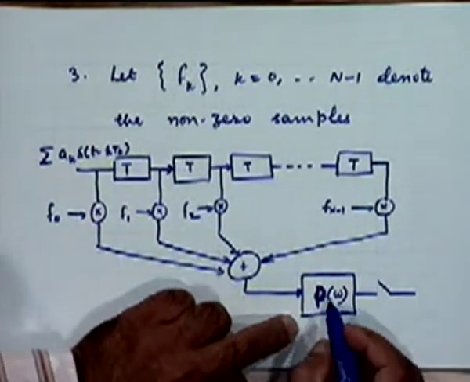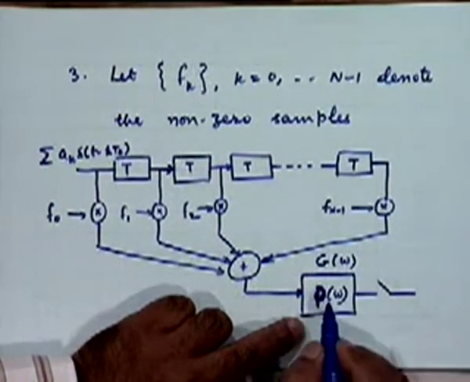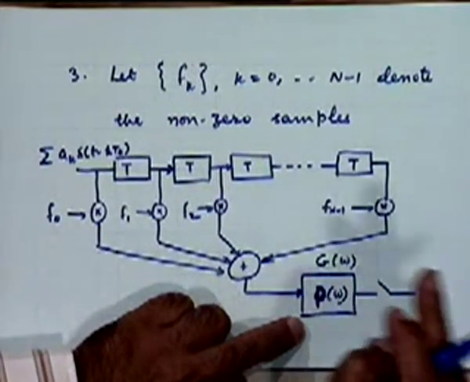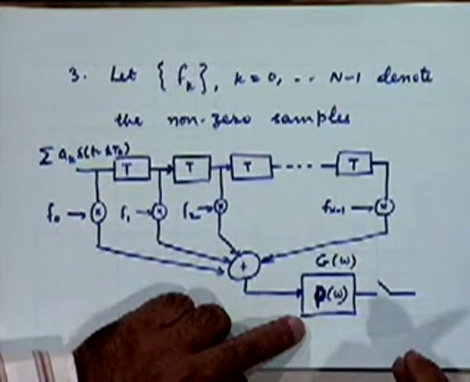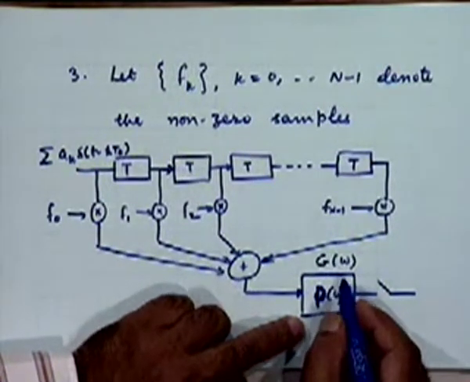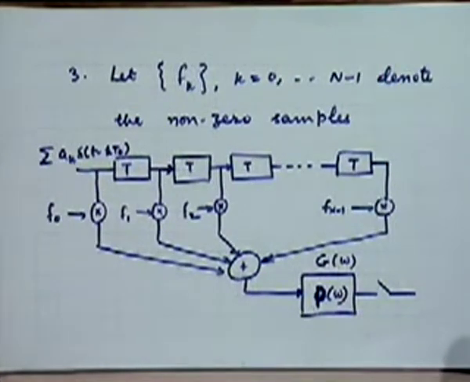You could replace P omega with any G omega which satisfies a Nyquist criterion. It need not be your rectangular filter, incidentally. You could replace it with any other filter which satisfies the Nyquist first criterion. You would continue to have the same advantage or same kind of property.